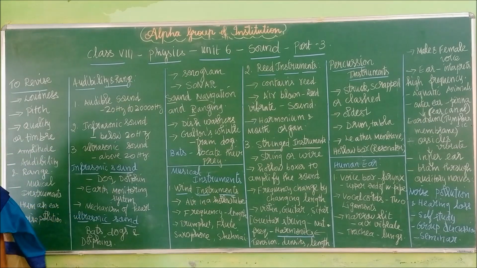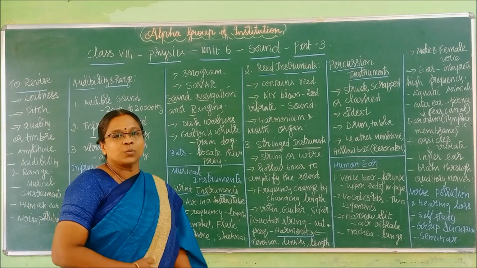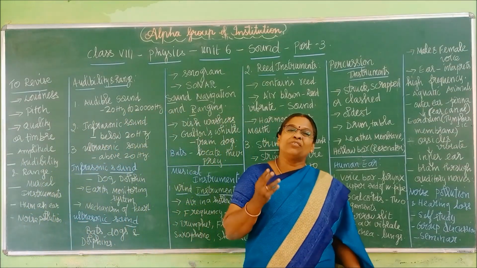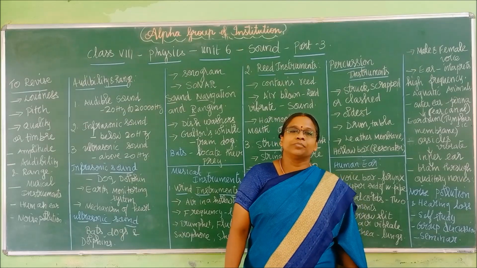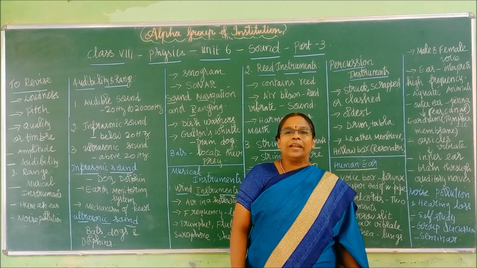That is for your self-study. I will explain how it is going to happen. First we will start with audibility and range. In the previous video, when I was explaining, I told you one concept called frequency. Do you remember, children? Frequency, it is f equals 1 by T.